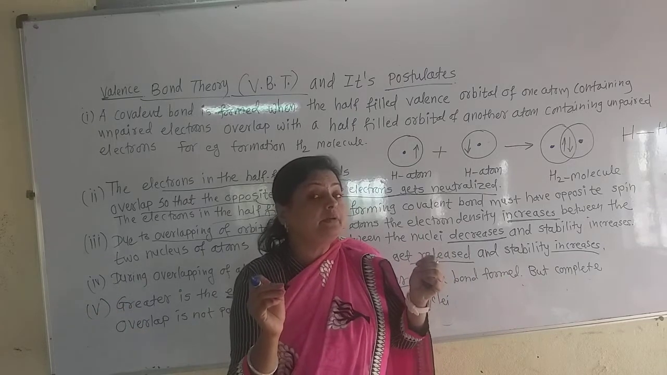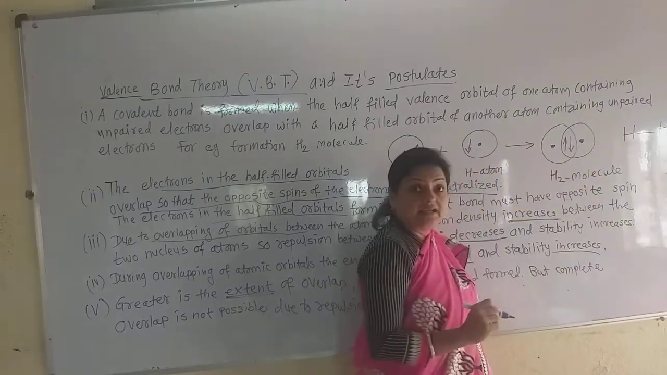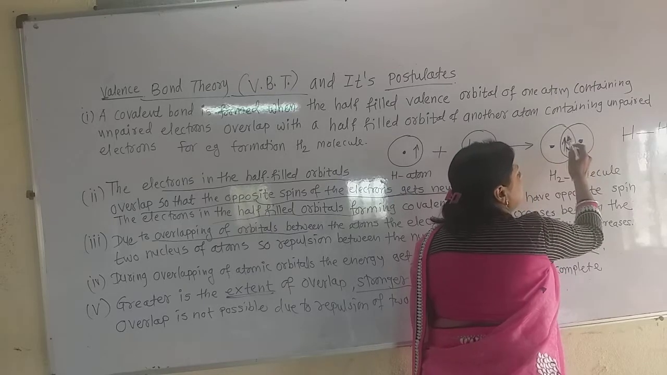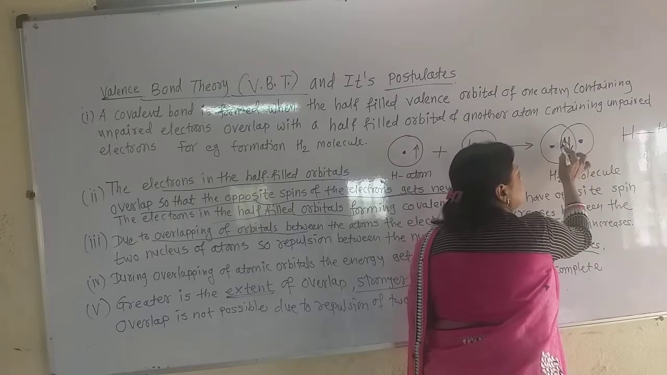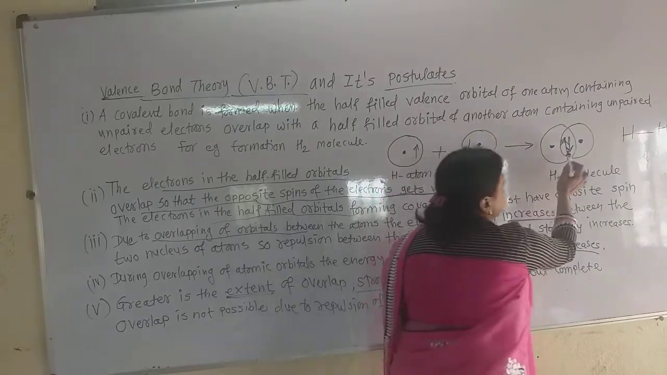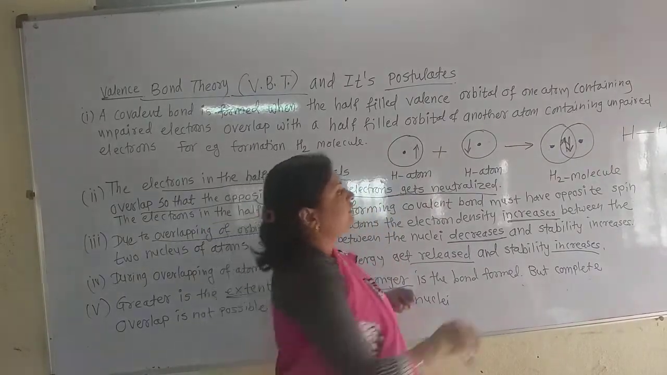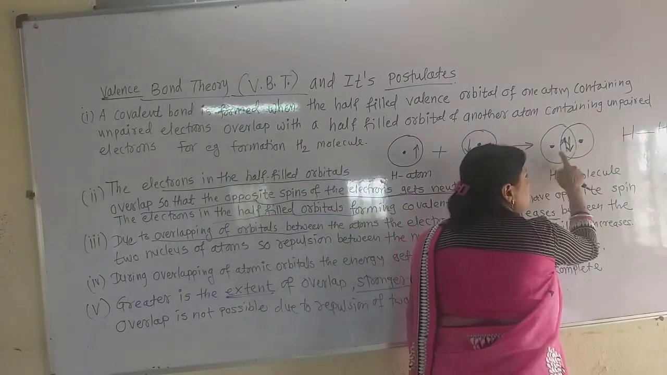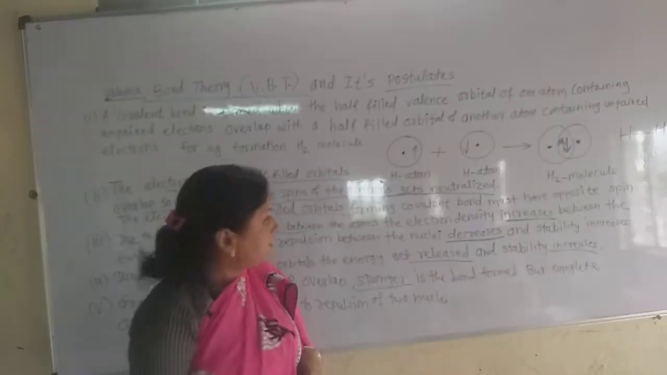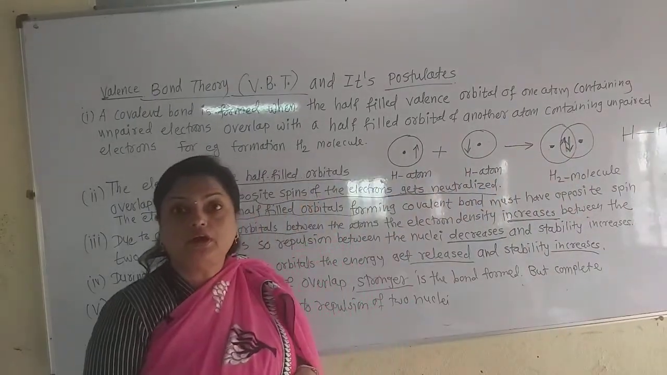But why does the repulsion decrease? Because in between these two nuclei there comes this electron density, and electrons have the negative charge. So there is the attraction between these electrons and this nucleus, these electrons and this nucleus. So the repulsion between the two nuclei decreases due to this pair of electrons, and therefore there is the maximum stability in this molecule.